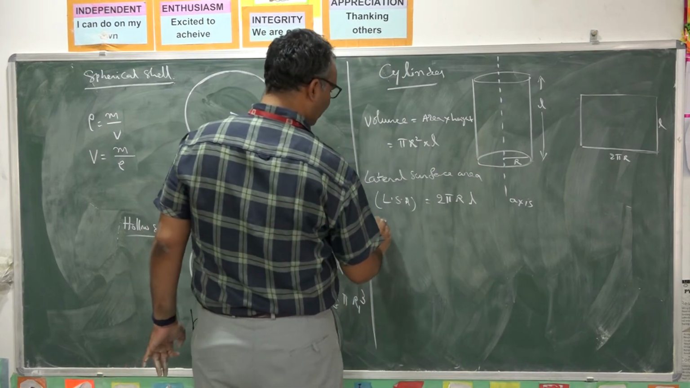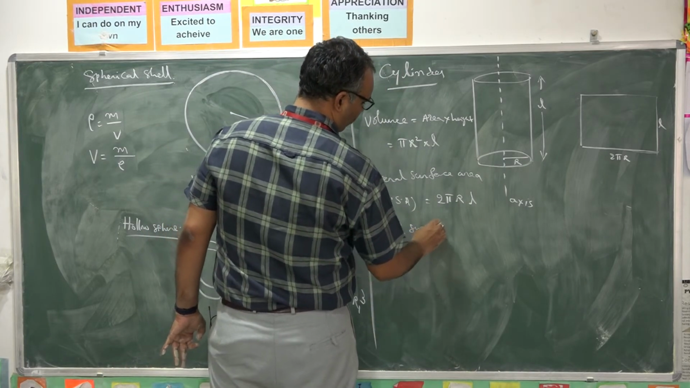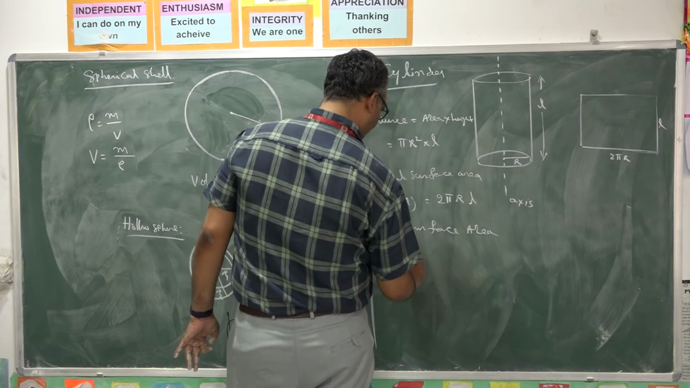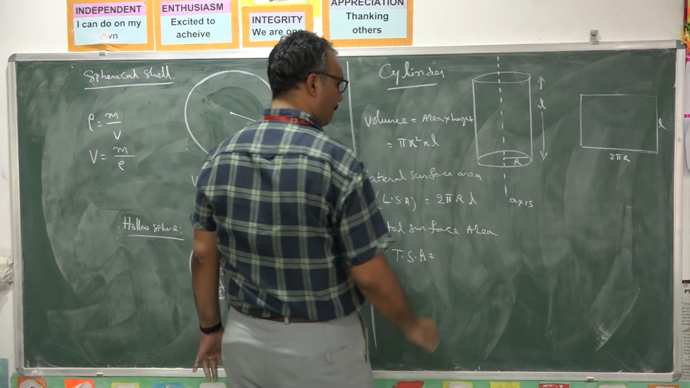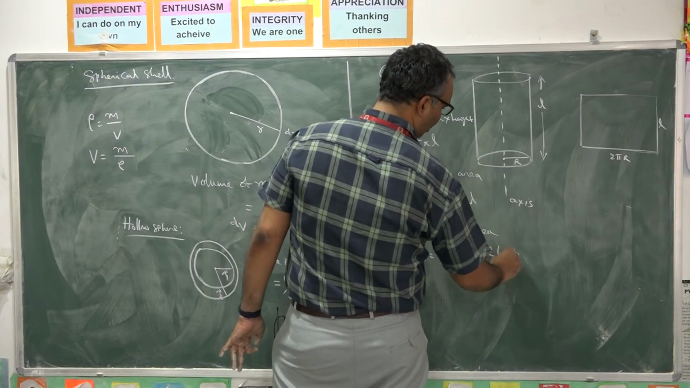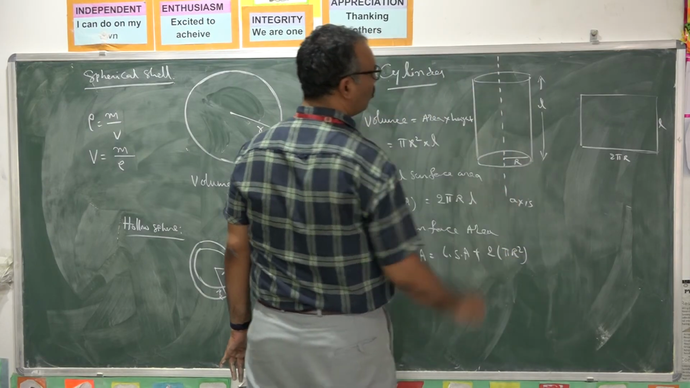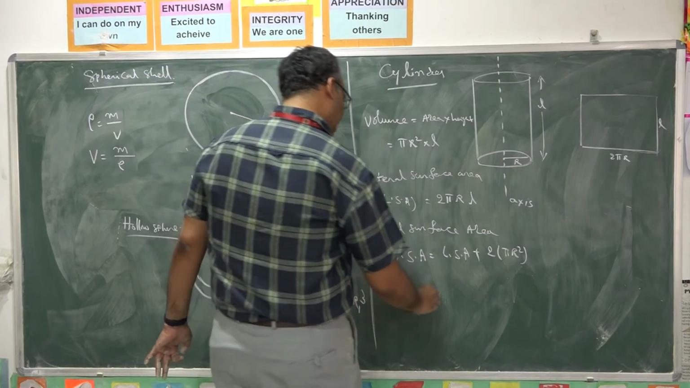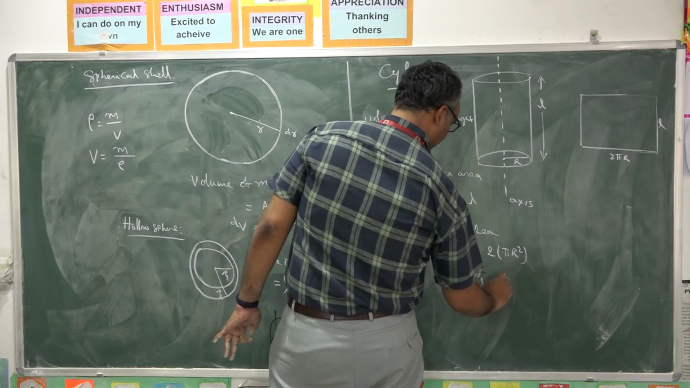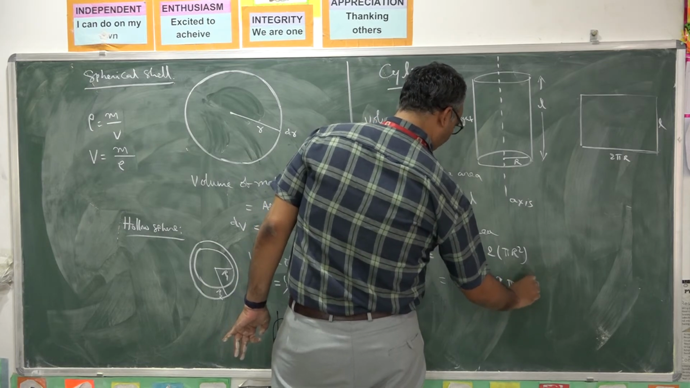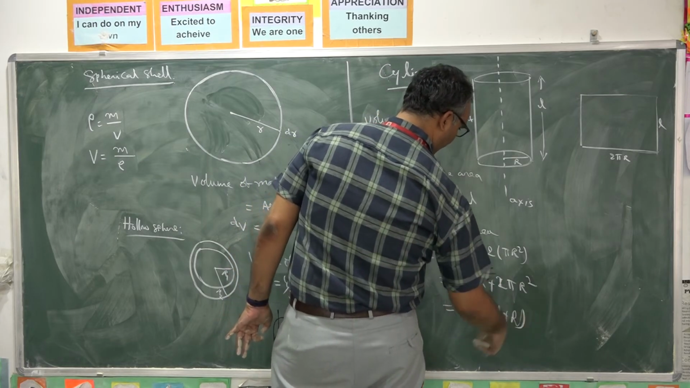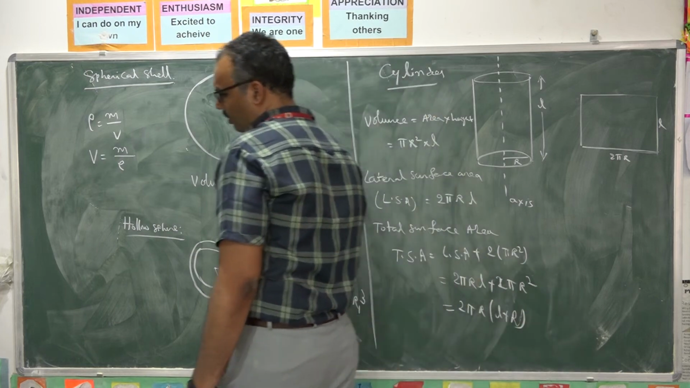If you want total surface area, we write it as TSA. Total surface area is lateral surface area plus 2 times pi r square, as I am going to add 2 cross-sectional areas. So that is 2 pi r L plus 2 pi r square. If you take 2 pi r as common, L plus r. 2 pi r into (L plus r) is the total surface area.